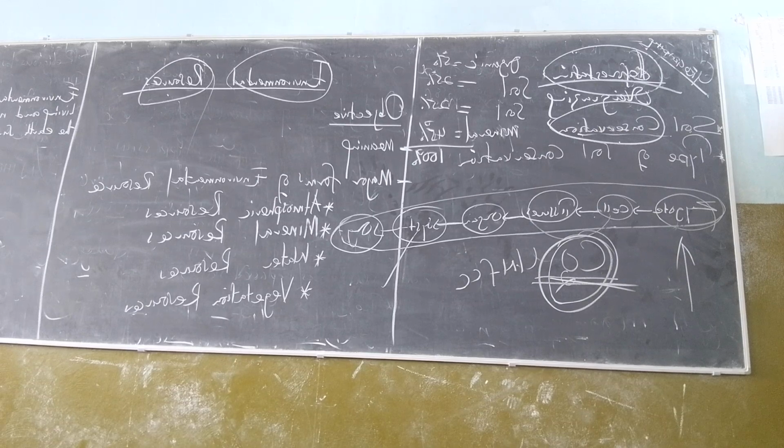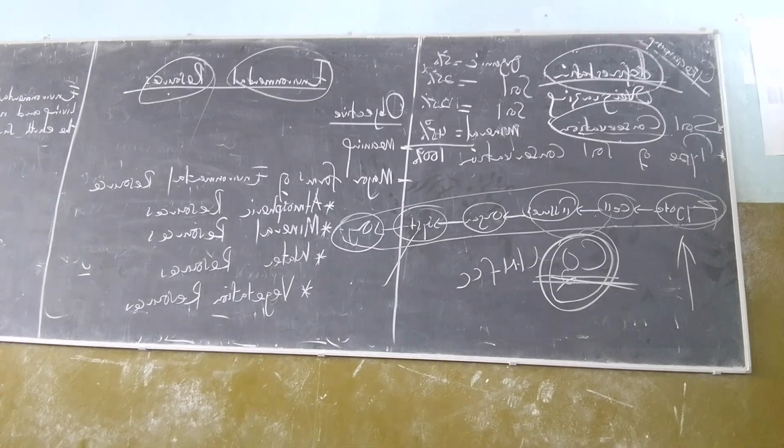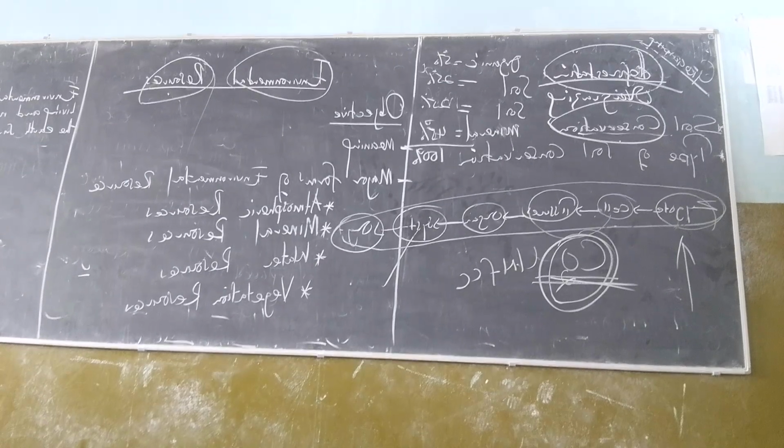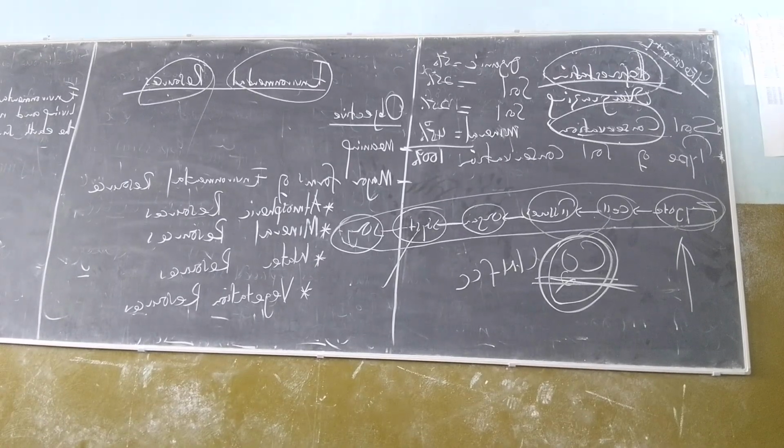So animal. You know natural resources. This tree is a natural resource. Resources consist of living and non-living organisms.